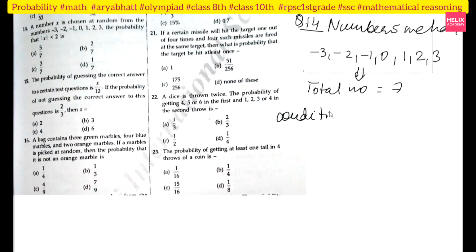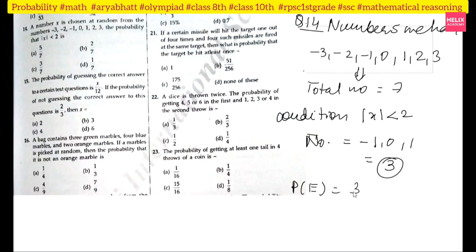The condition is mod of x less than 2, which means I can take minus 2 also, and minus 1 also, and plus 1 also. Sorry, not 2, minus 1 also and this one also. So the numbers will be minus 1, 0 and 1. The total number is 3, right? So the probability of that event will be 3 by 7, option C. Okay, 3 by 7 is option C.